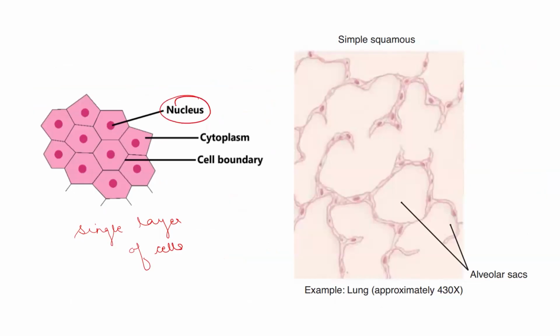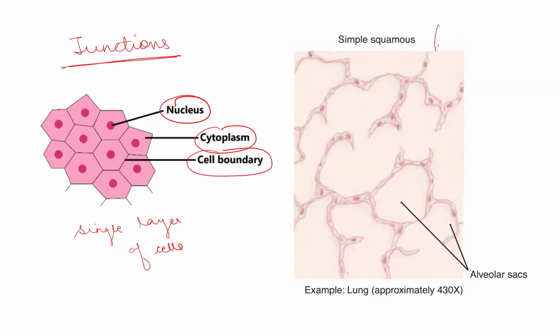So we know that a cell consists of a nucleus. It has a cytoplasm which surrounds the nucleus, and a cell boundary. These different cells are connected with the help of various junctions, and we will also see what the different junctions are. They can be tight junctions, gap junctions, etc.